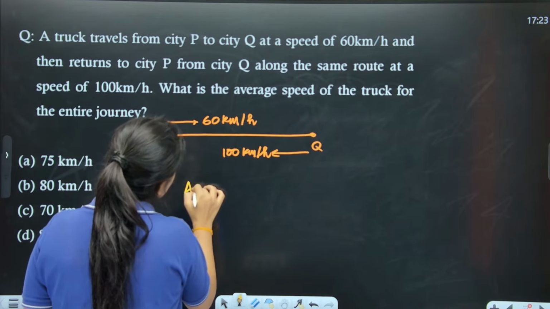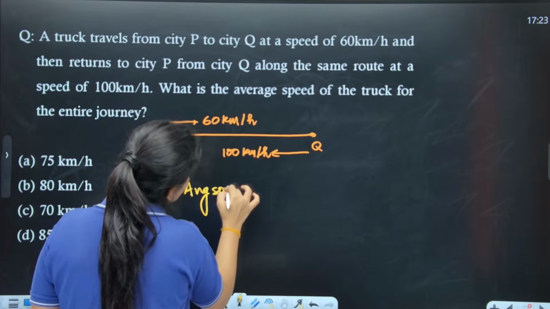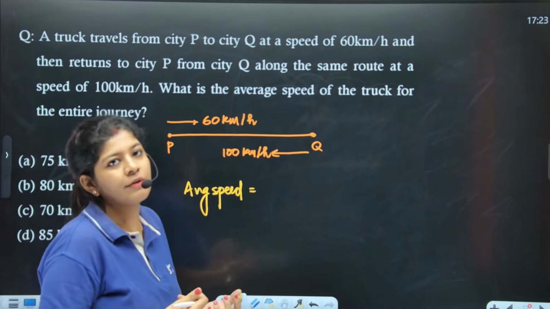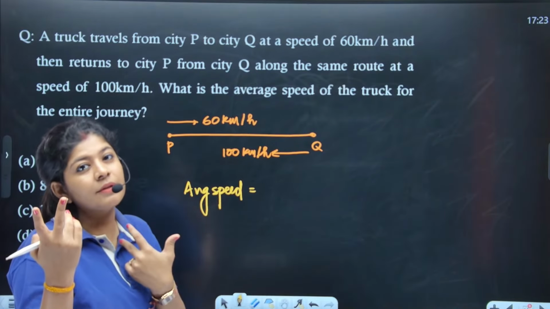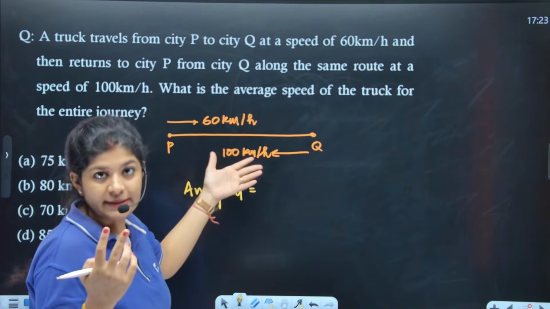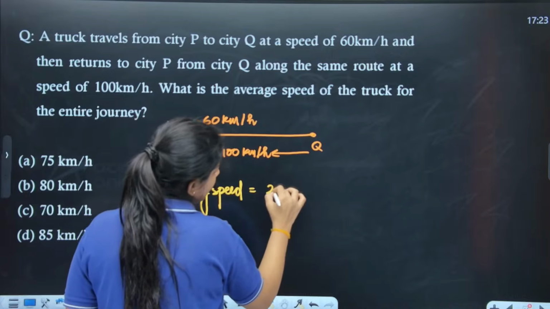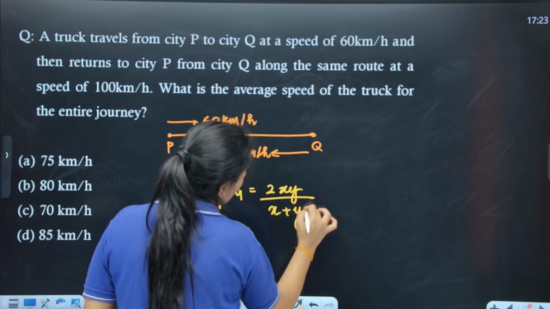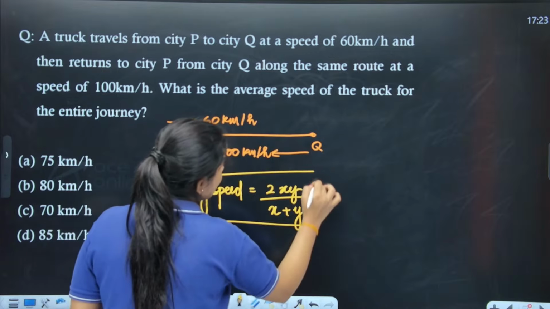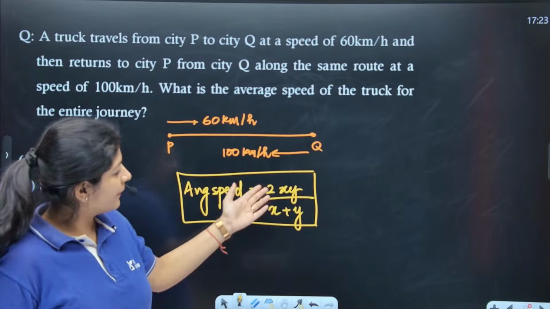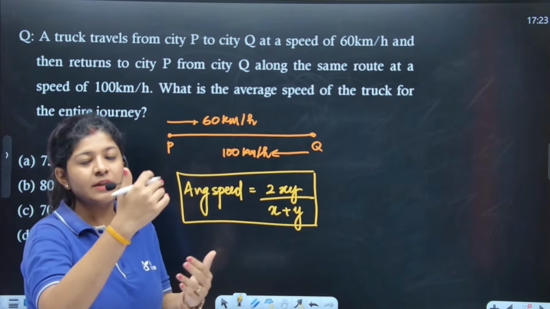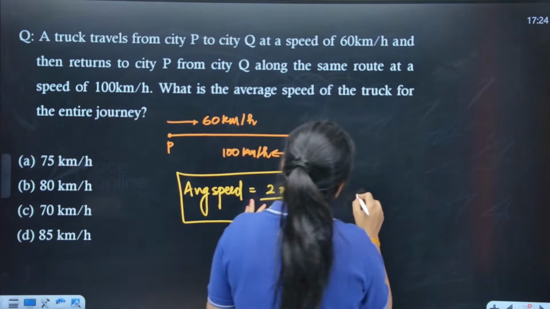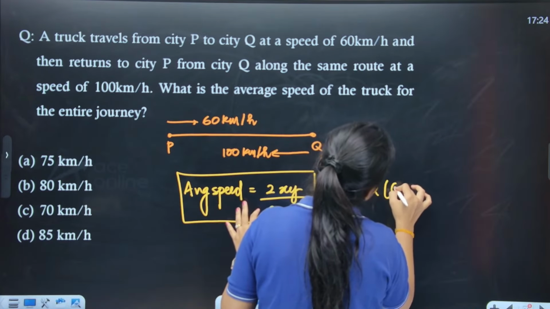Let's see. So here we need to find out the average speed. The formula says that if we have to find the average speed between the two and they are following the same route, then we can apply this formula: 2xy over x plus y. This is the formula, where x and y are the respective speeds. One is on this side and y on this side, right? So I'll just put the values over here.